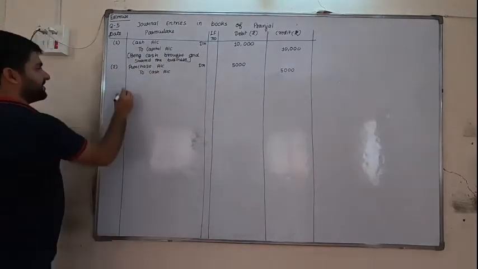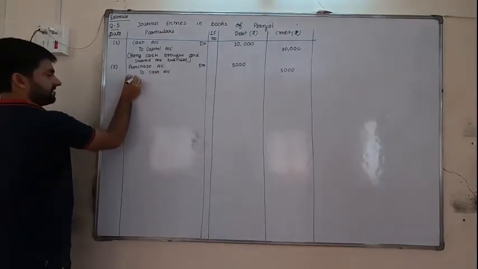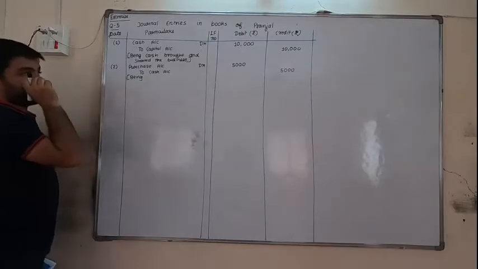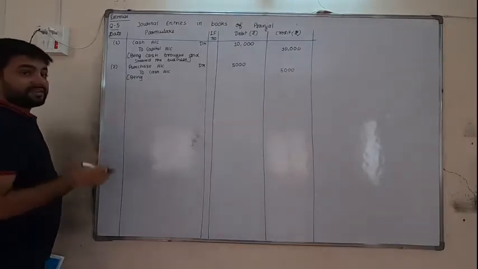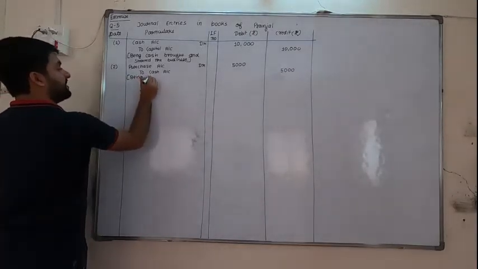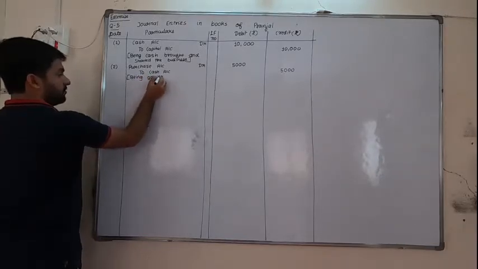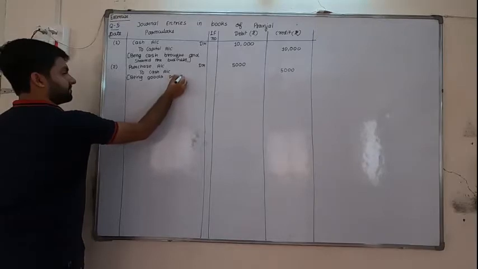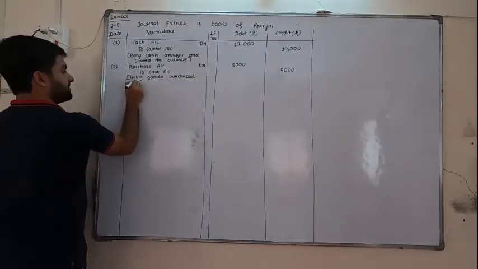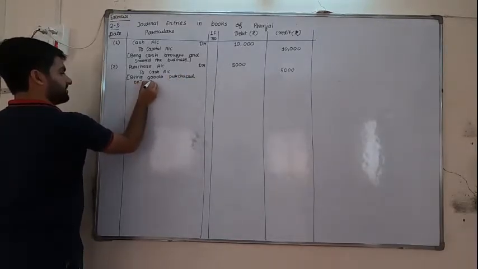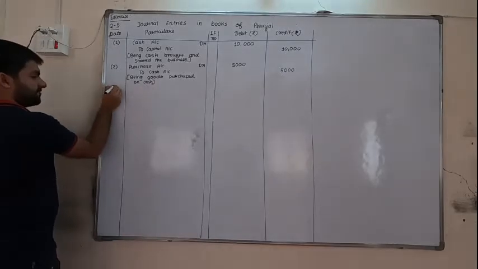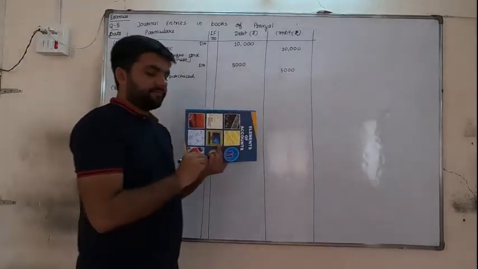Now a short explanation. Every explanation should start with being, for what we have done here. We have purchased the goods on cash, so being goods purchased on cash. Friends, one more thing I have to tell you.